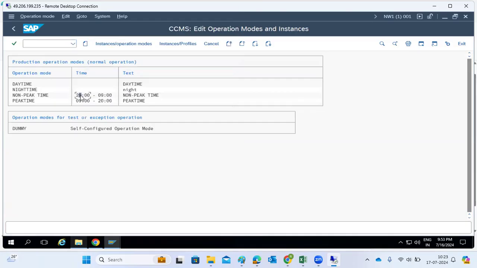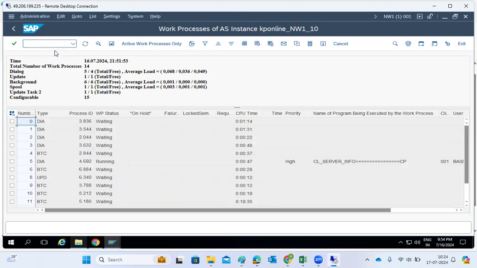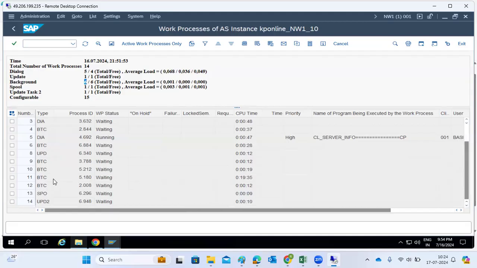Non-peak hours just to be created. If you wait till tomorrow, then this will be changed as per our assignment here. If you go to SM50 tomorrow... okay, I think it's already changed. I think 5 and 6 got changed already. See, BTC work process 3, 6, we changed it here. 5 and 6, it's changed already.